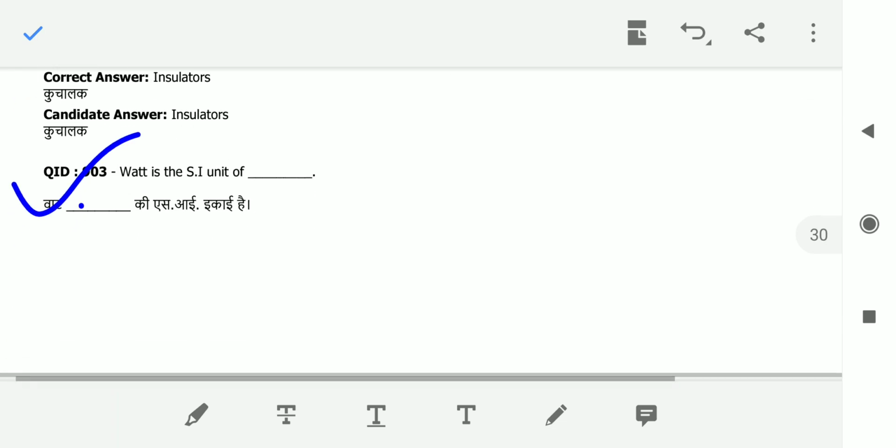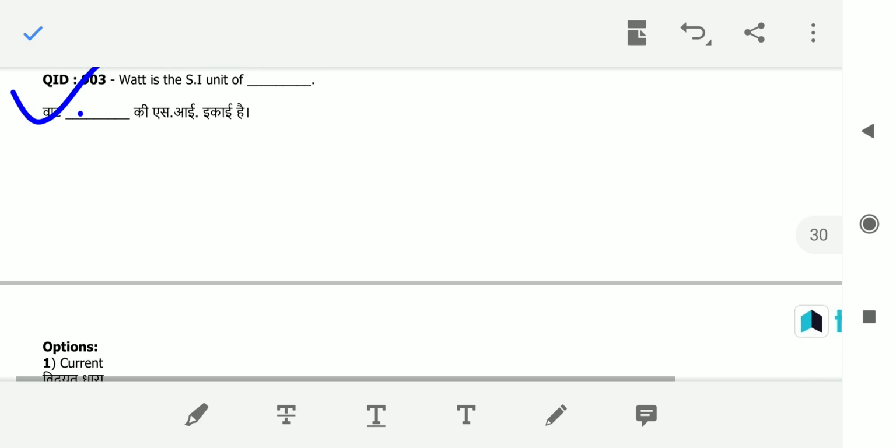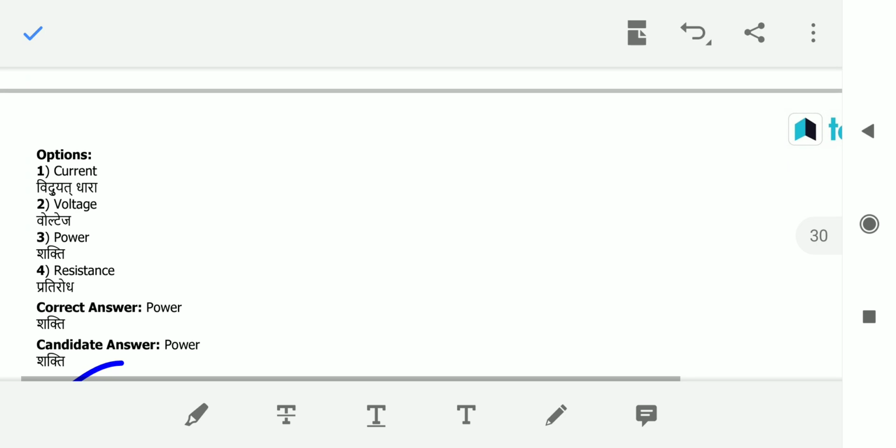So coming to the next question, what is the SI unit of? Okay, so the answer is power. See, the SI unit for current is amperes, the SI unit for voltage is volts, the SI unit for power is watts, and the SI unit for resistance is ohms. So here the answer is power.